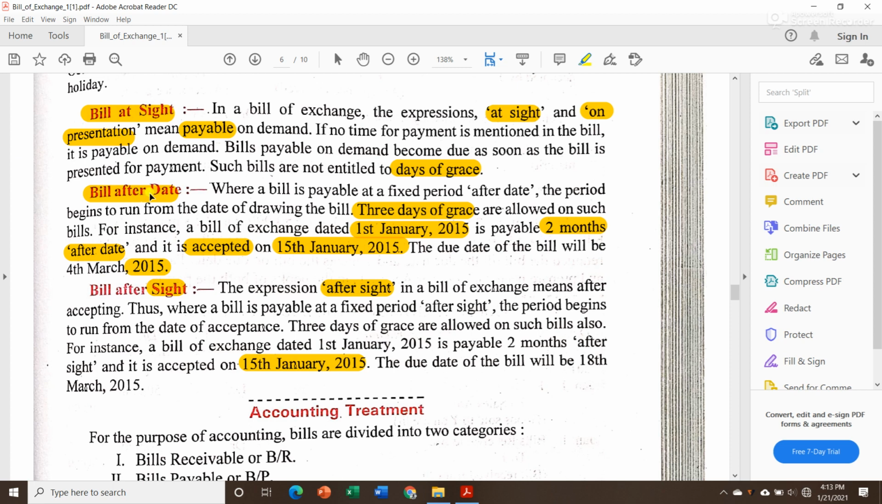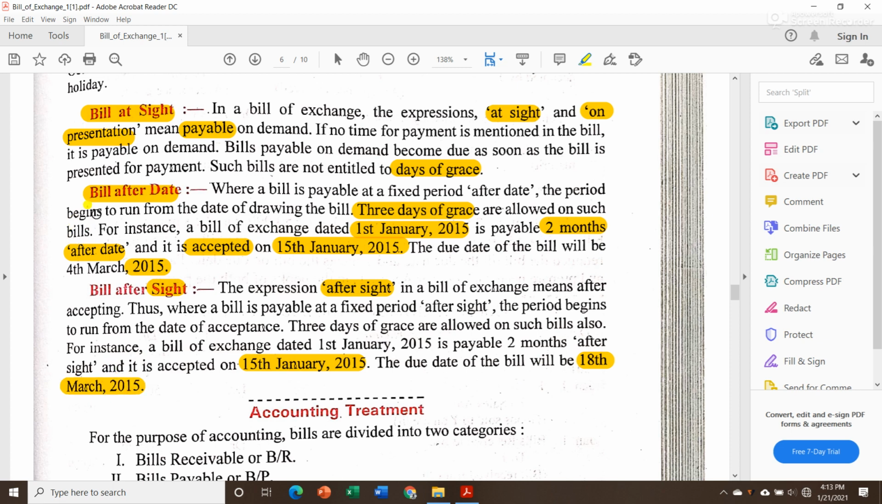In the first case, bill after date, we take the date of drawing the bill and start counting our period from that day. But in the case of bill after sight, we start counting the time from the day on which the drawee accepted the bill, that is 15 January. So when we count 2 months from 15 January, it will be 15 February, then 15 March, plus 3 days of grace: 16 March, 17 March, 18 March. So our due date will become 18 March 2015.